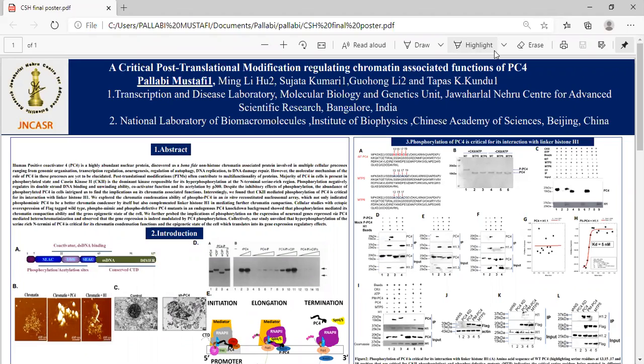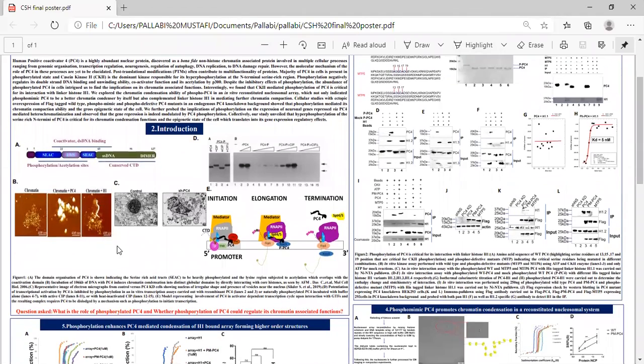As my title suggests, I'm looking into a critical post-translational modification that regulates the chromatin-associated functions of the protein positive coactivator 4, or PC4, which was initially discovered as a transcriptional coactivator, but our group has shown that it induces chromatin condensation, as shown by this AFM image, into distinct globular domains, and it is also important for maintaining nuclear integrity, as the nuclear morphology is drastically altered upon knocking down this protein.